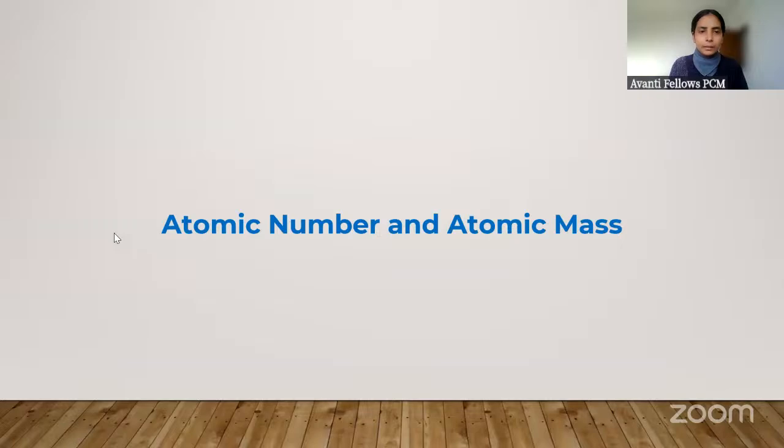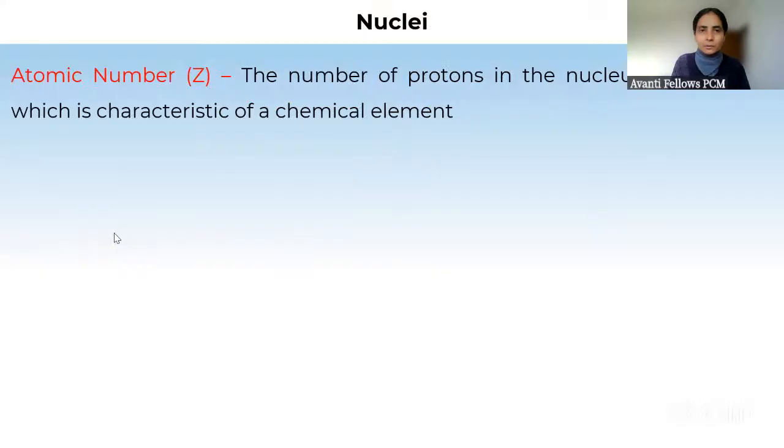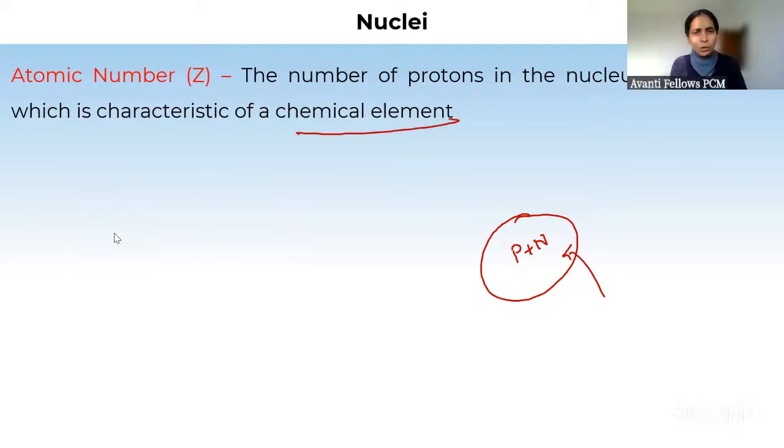Atomic number and atomic mass. So atomic number सबको पता है, number of protons in the nucleus. So if you see the nucleus, inside the nucleus there is proton and there is neutron. So atomic number is the number of protons in the nucleus, which is characteristic of a chemical element. You already know, based on atomic number we say this element is different: hydrogen, atomic number 1, helium 2. So different atomic number, different element, right?